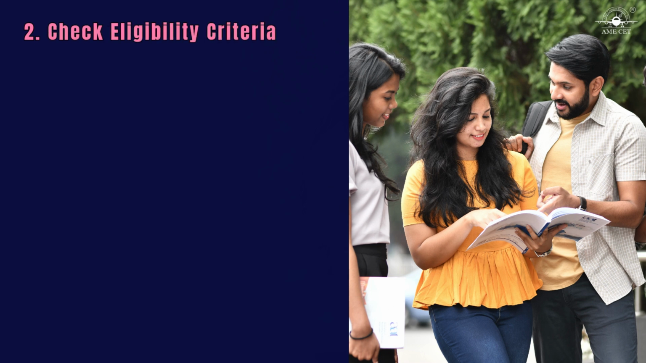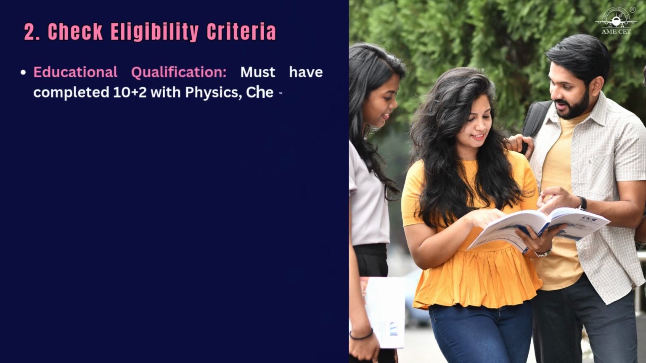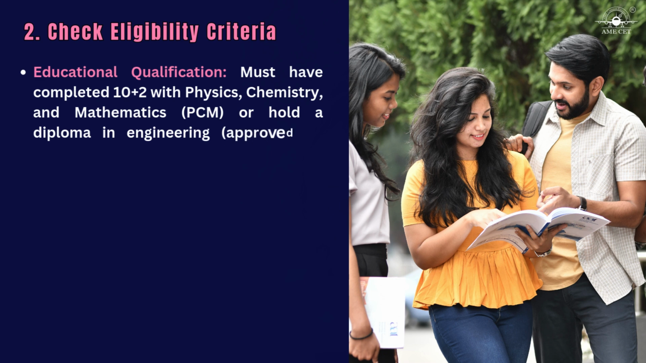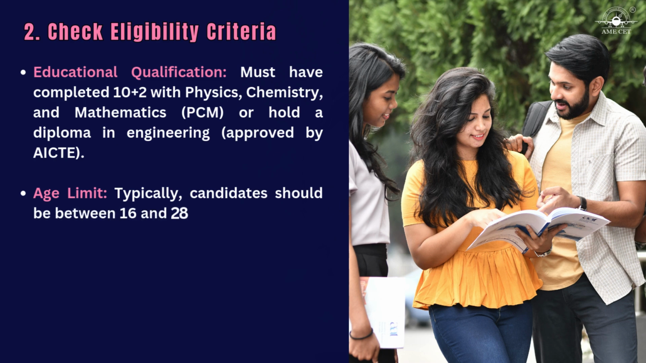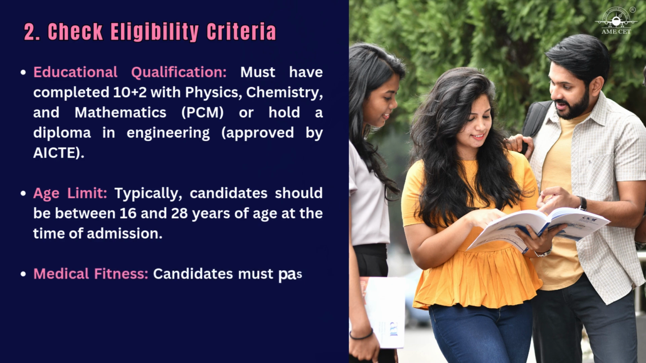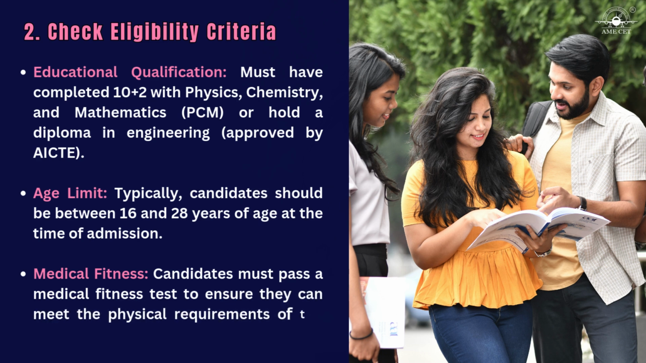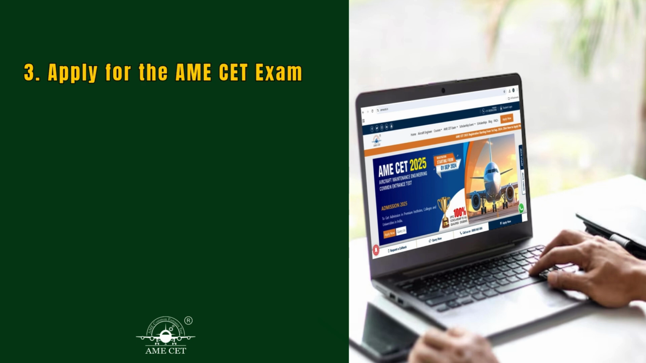Number 2. Check eligibility criteria. A. Educational qualification: must have completed 10+2 with physics, chemistry, and mathematics, PCM, or hold a diploma in engineering approved by AICTE. B. Age limit: typically, candidates should be between 16 and 28 years of age at the time of admission. C. Medical fitness: candidates must pass a medical fitness test to ensure they can meet the physical requirements of the job.